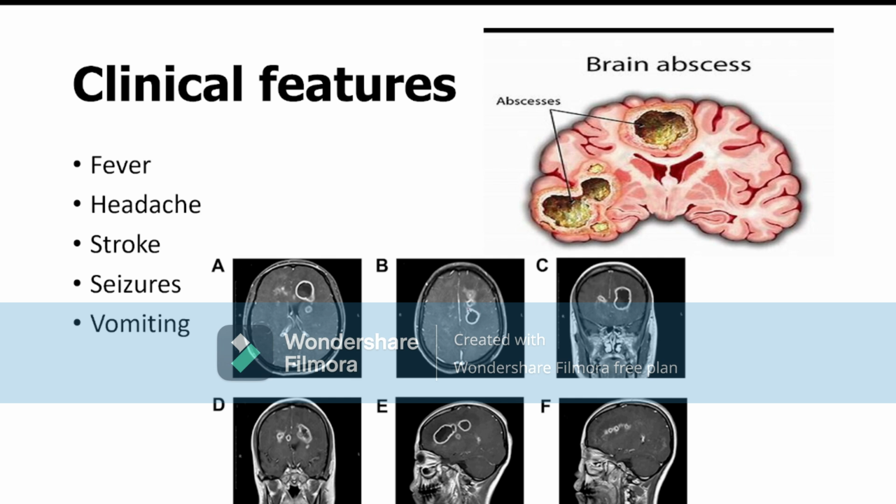Also the brain abscess causes a pressure effect on the brain and causes severe headache. The child may suffer from stroke, or from convulsions and seizures. These are the complications and clinical features of brain abscess.